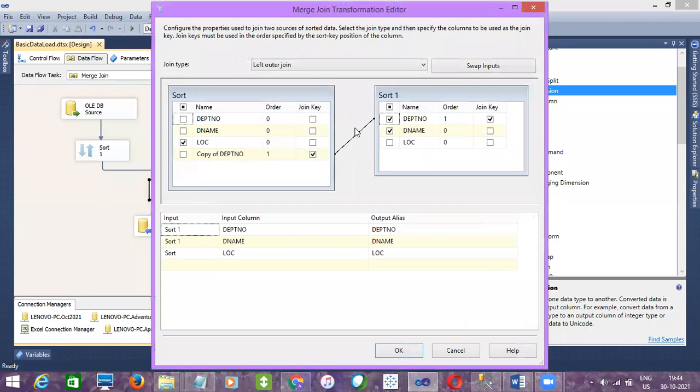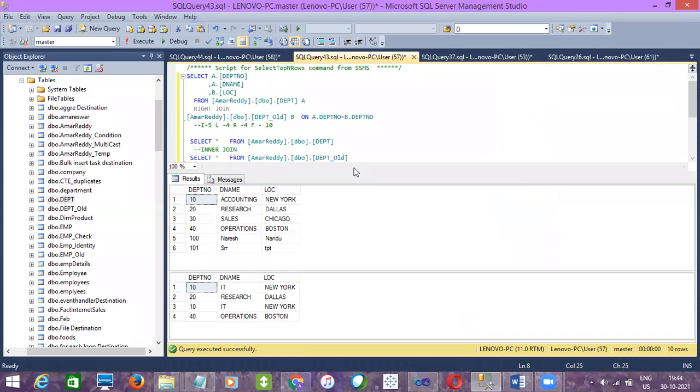So for full outer join, how many rows? 7.